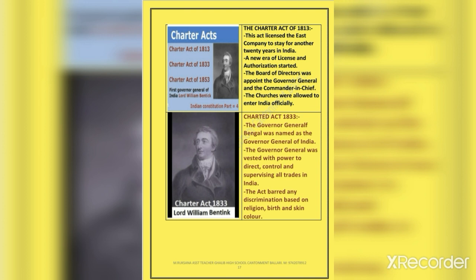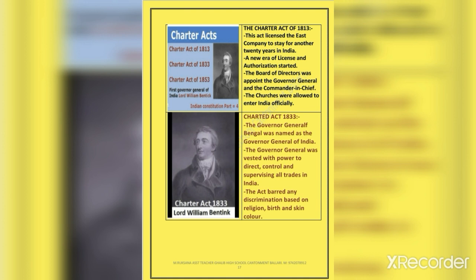The central government had the final right to decide on issues like war, peace and diplomatic relationships with the princely states of India.